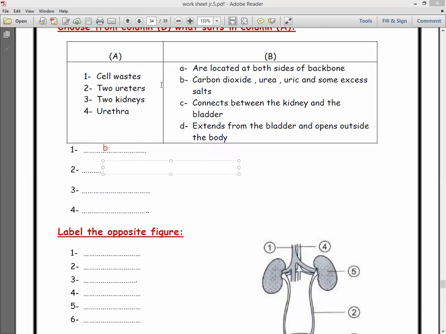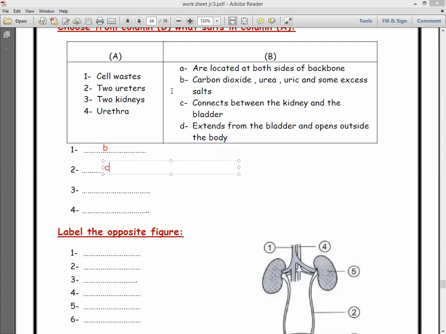Number 2, ureters. What is the function of the ureters? They connect between the kidneys and the bladder. So choose C. Number 3, the 2 kidneys are located on both sides of the backbone.